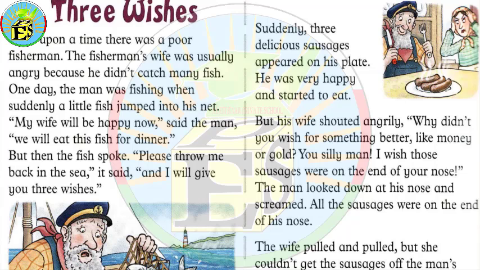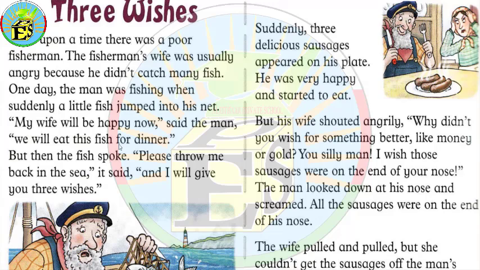So here we have the story, and the first speech mark that we have here is "My wife will be happy." And look at the comma here. This is the speech mark. This sentence has been said by the fisherman. So, said the fisherman, another comma, and then the complement of the sentence. "We will eat this fish for dinner." And this sentence is also between speech marks.